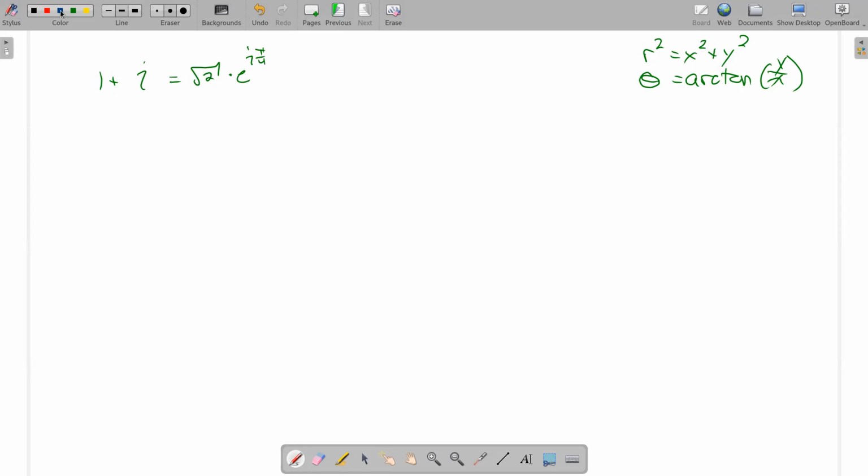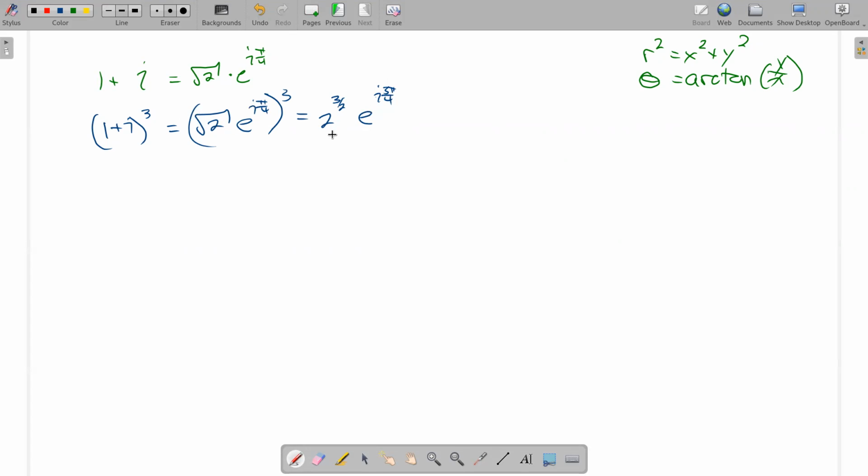And then we cubed that number. So we wanted 1 plus i raised to the 3rd power. And to do that, we took this polar version and cubed it. Square root of 2 e to the i π/4 to the 3rd power is 2 to the 3/2. You could just cube the square root, that works too. Times e to the i times 3π/4.